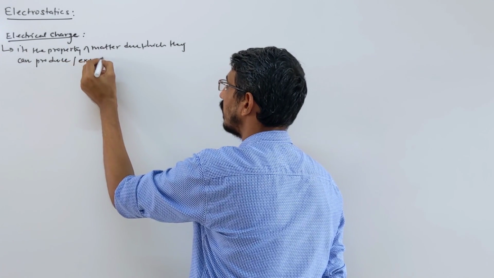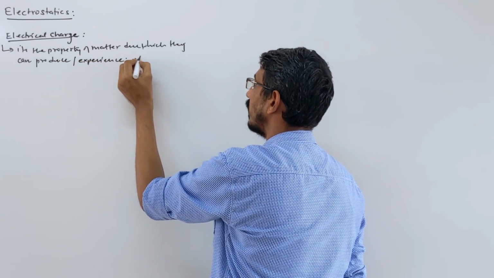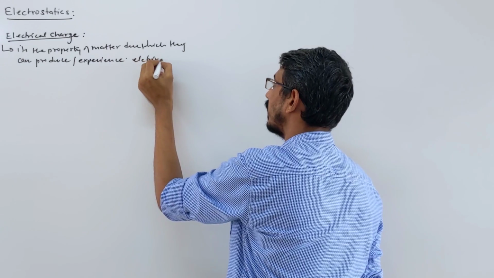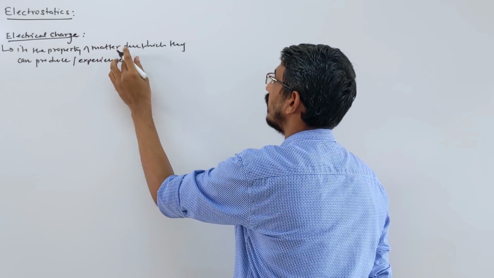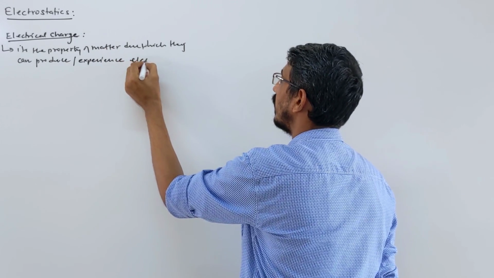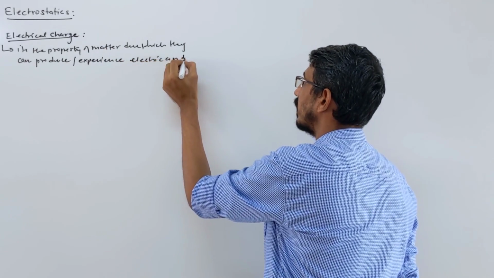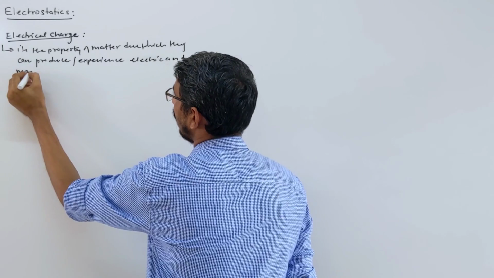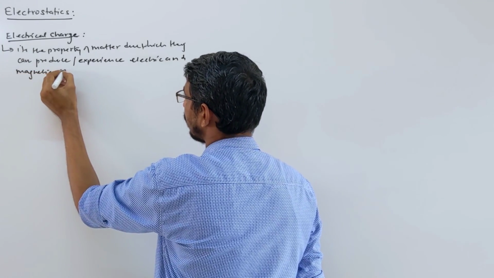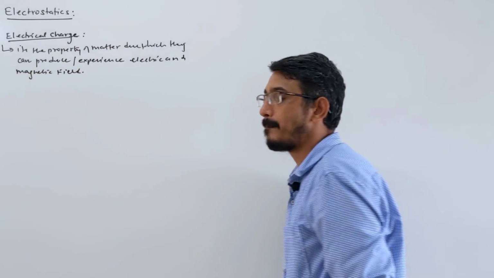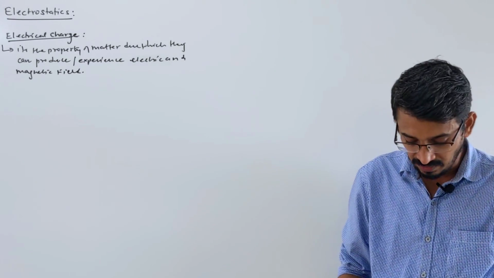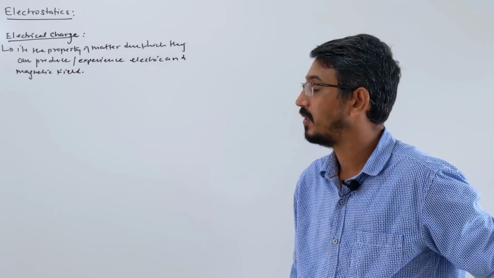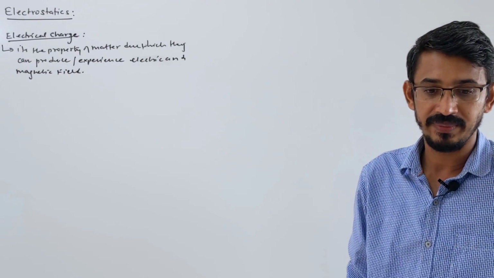Electric and magnetic, like we have already learned.